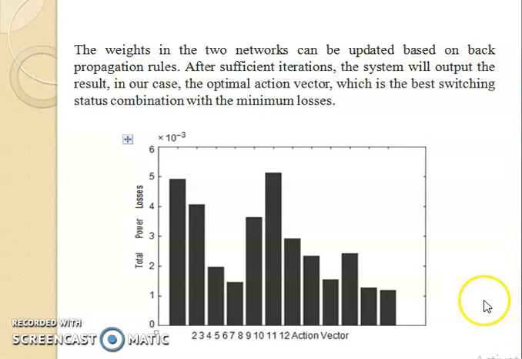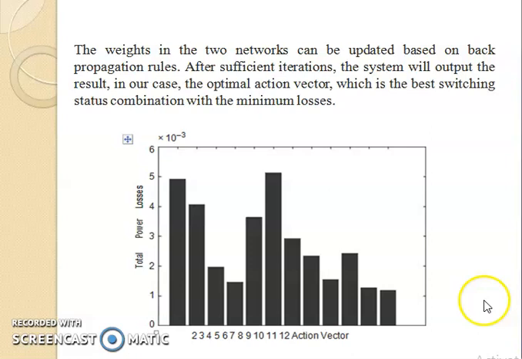The critic network will calculate the cost function as well as the errors. To minimize those errors, the weights are again adjusted. After adjusting, again the output is calculated. If your output is desired, or if you are satisfied with the output whatever we are getting, then stop the iteration. Otherwise that iteration will continue. This whole thing will be under the supervision of a neural network. In every case the neural network is involved. This is what we call the ADP, adaptive dynamic programming network reconfiguration for the distribution automation.